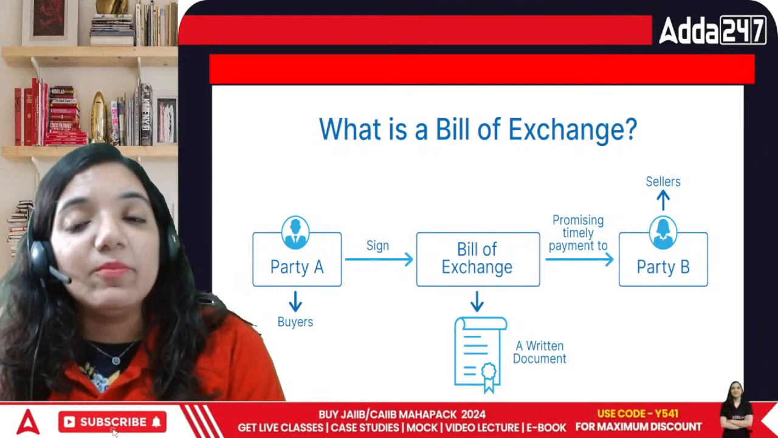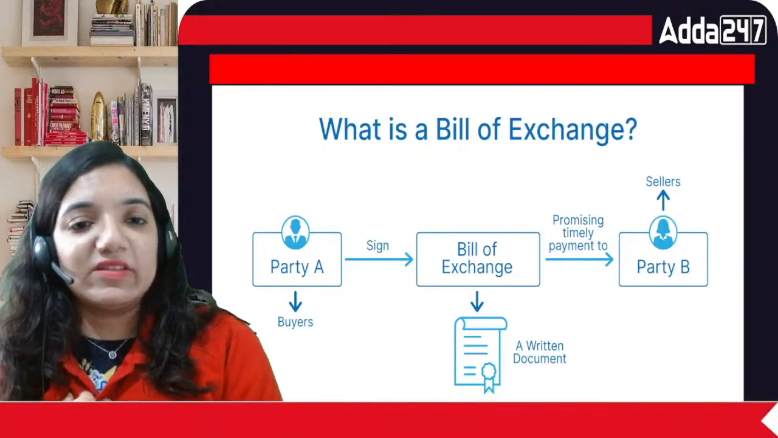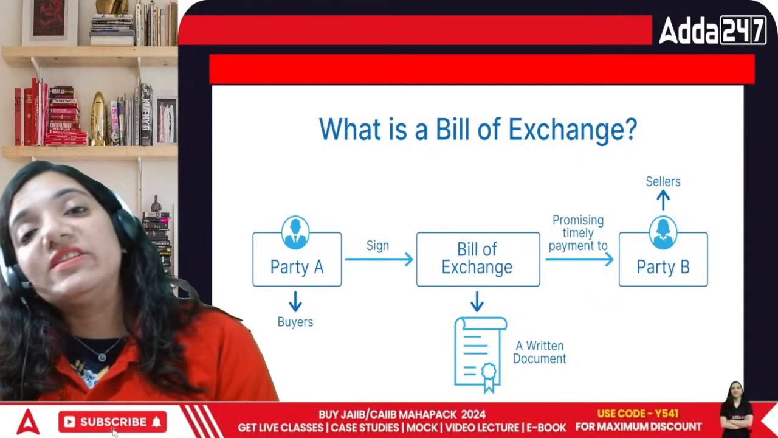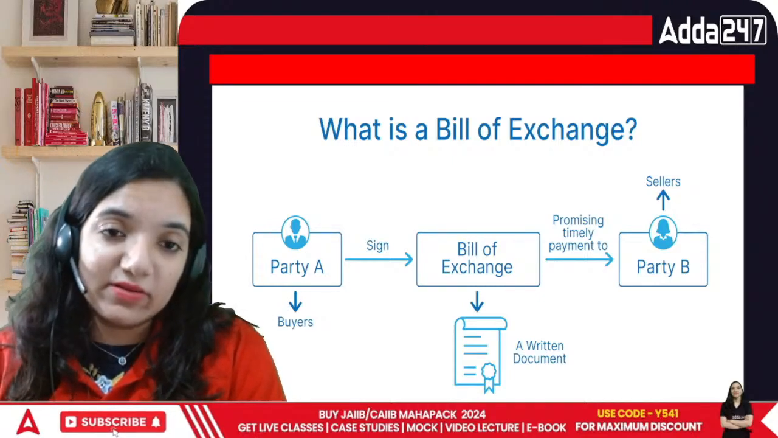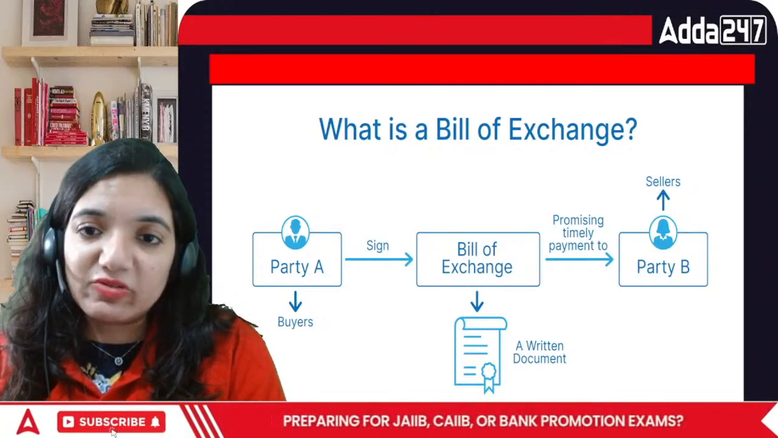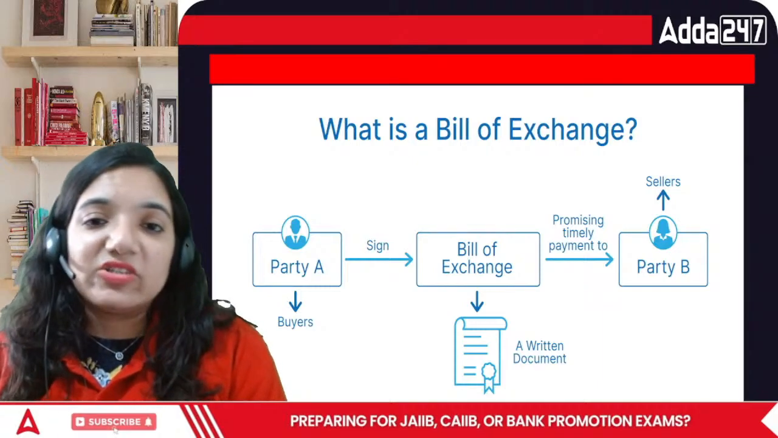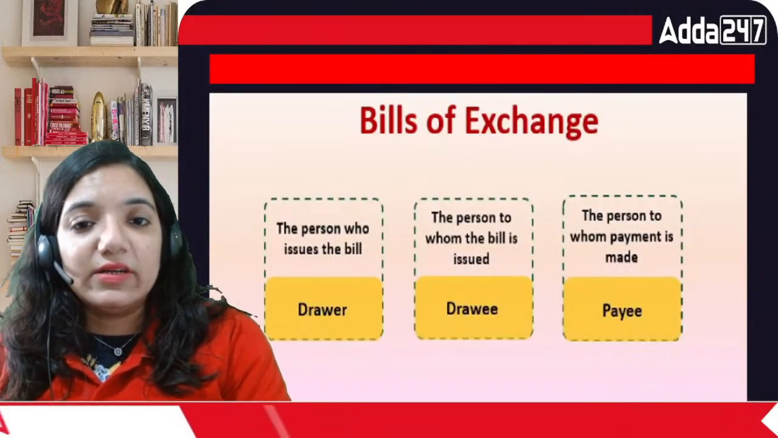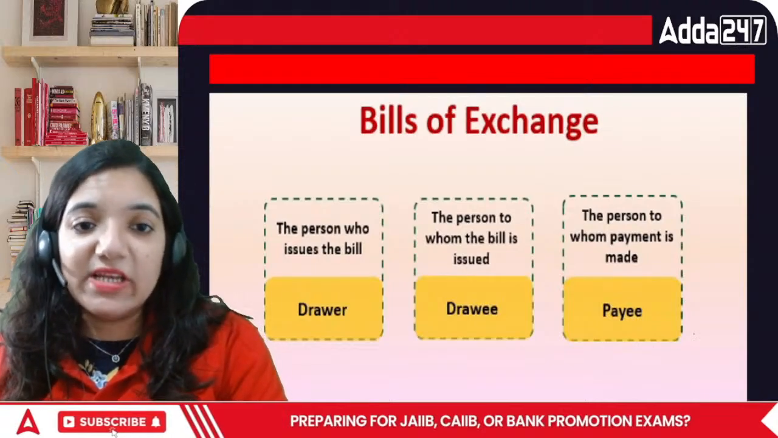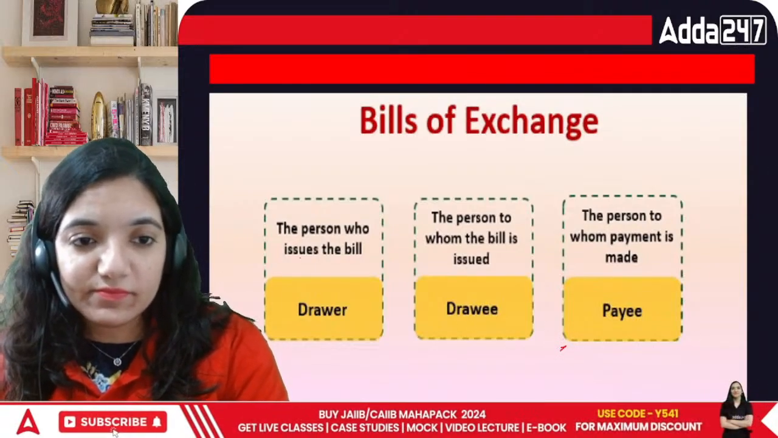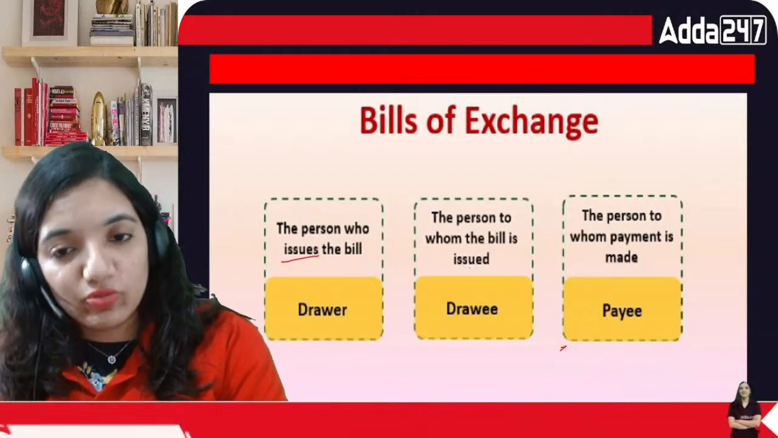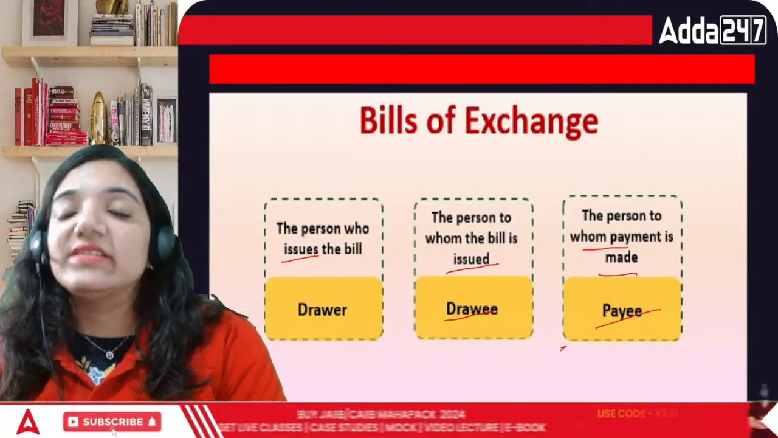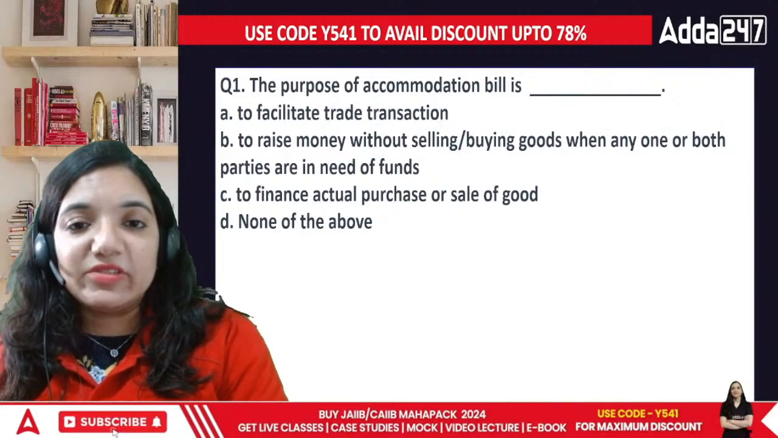If A promises B, I promise you to pay this much amount of money after this much amount of time, that's called a promissory note. And we have a bills of exchange where one party orders the other party: I order you to pay this much amount of money after this much amount of time. So that's the difference between the two. Now comes the drawer, drawee and payee. We talked about it. The drawer is the person who issues the bill. The person to whom the bill is issued is the drawee, and the person to whom the payment is made is the payee, right?